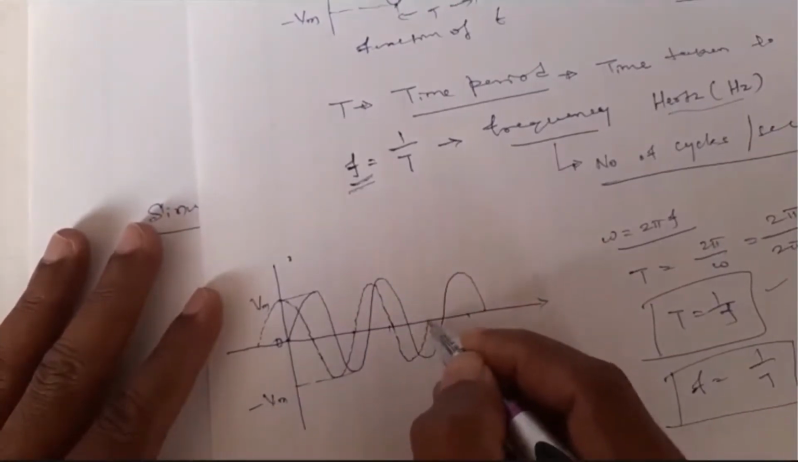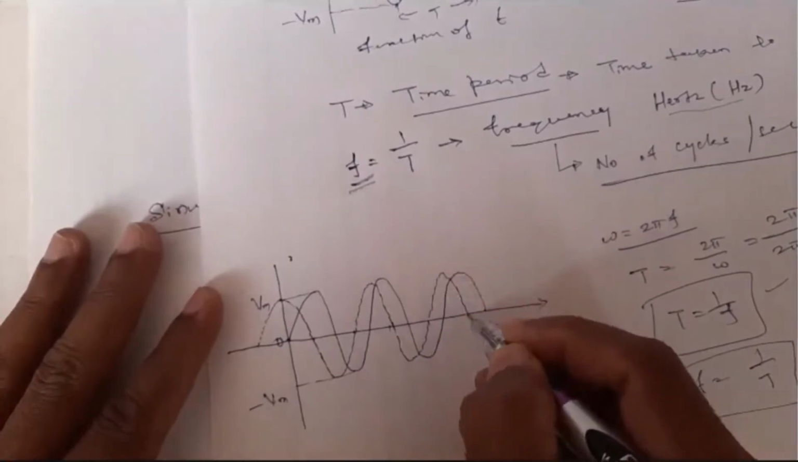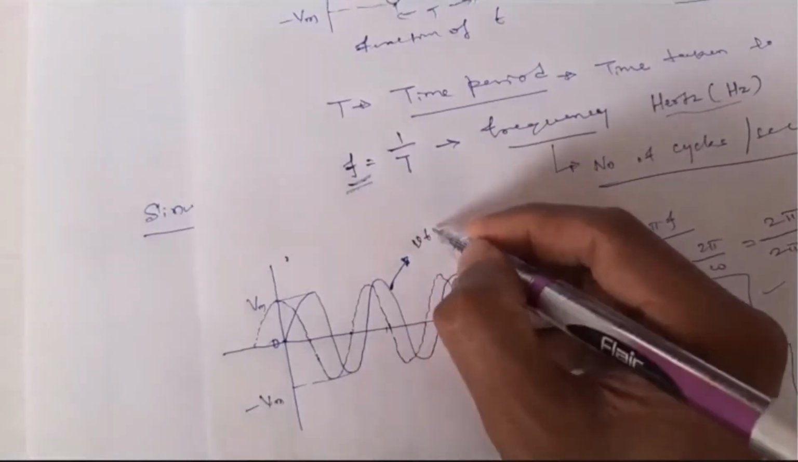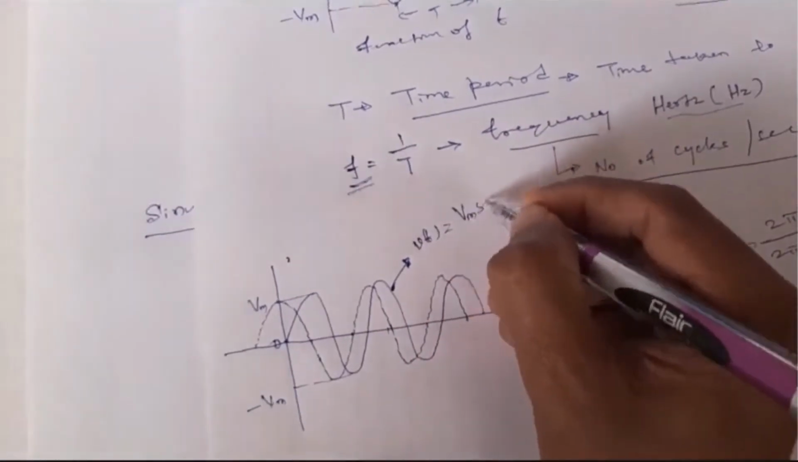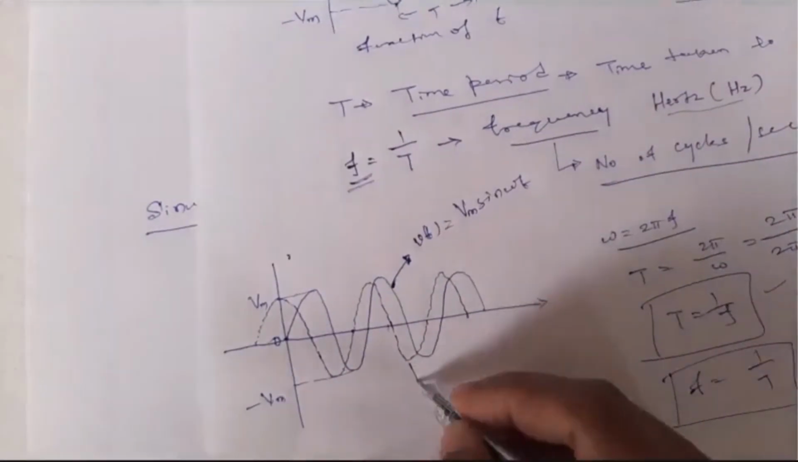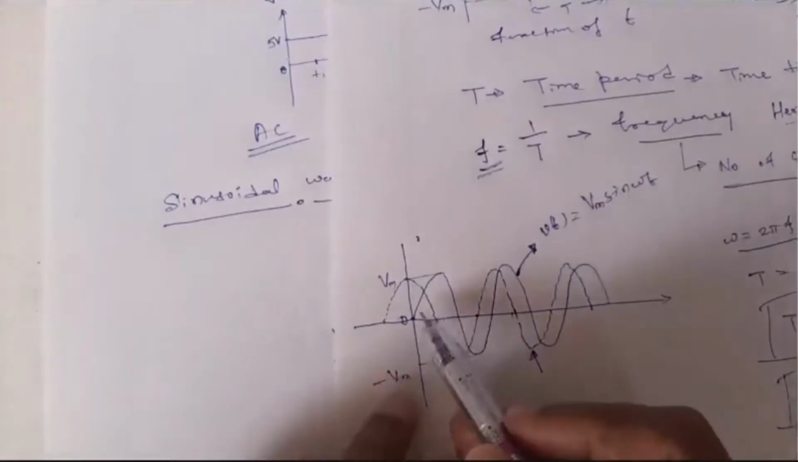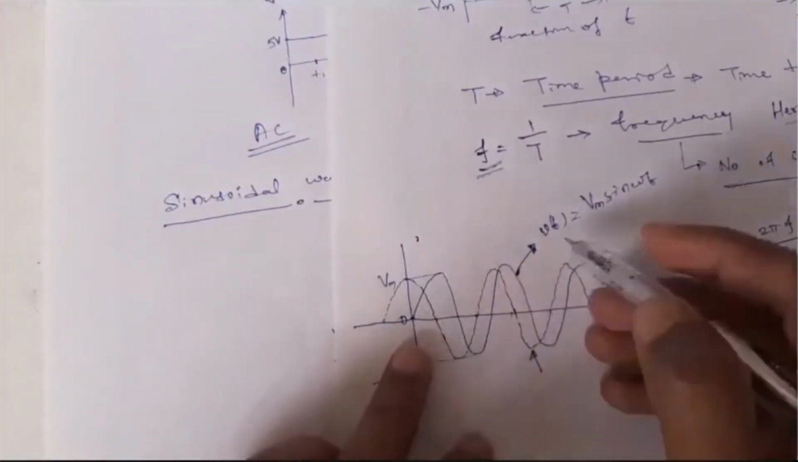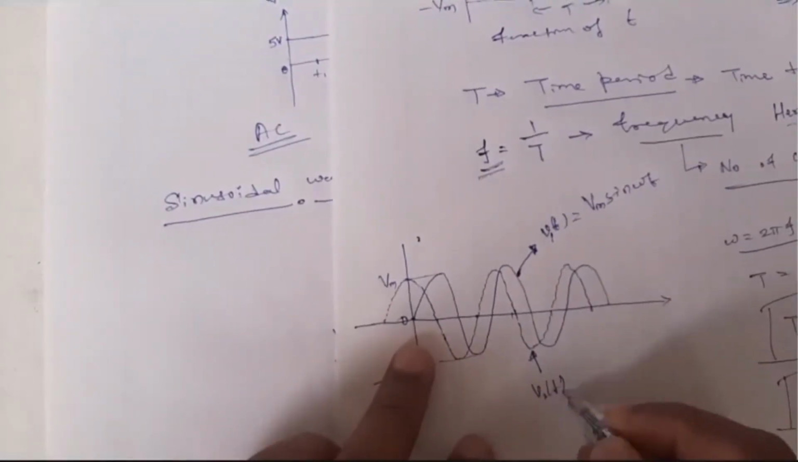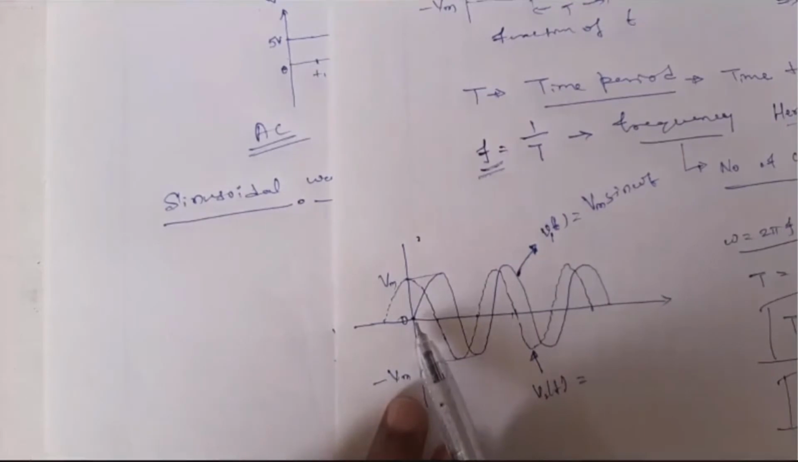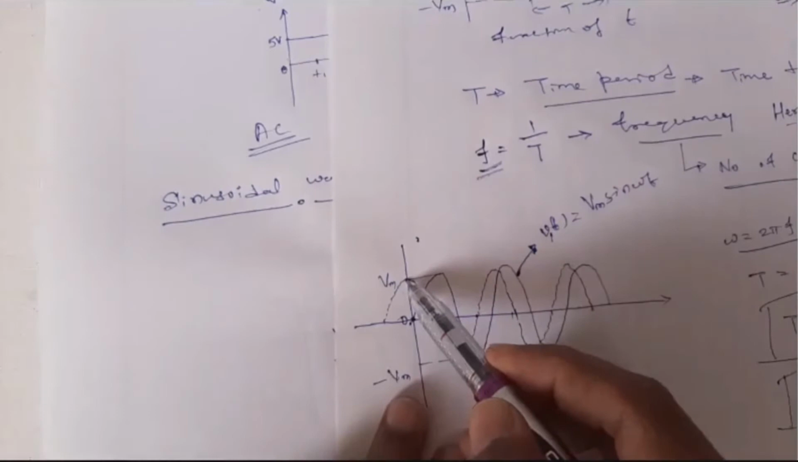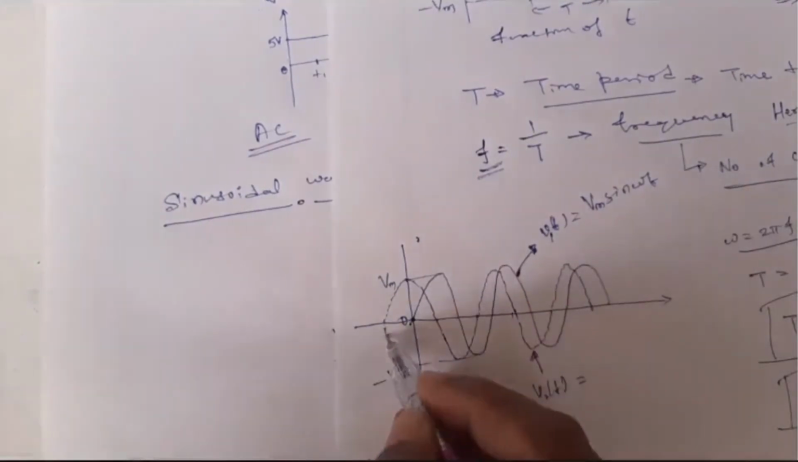And what is the difference between these two signals? This signal, if I represent it as V of t, is equal to Vm sin omega t. Whereas for this other signal, what is the difference? This one I call V1 of t, and this one I call V2 of t. And if you see, when V1 of t is 0, V2 of t is at maximum. There is a difference in phase. We call this a phase difference of pi.